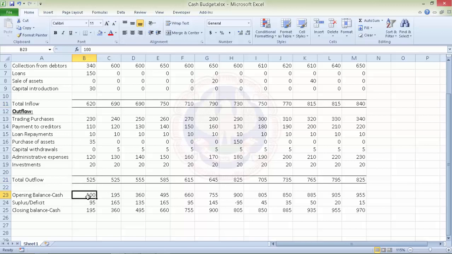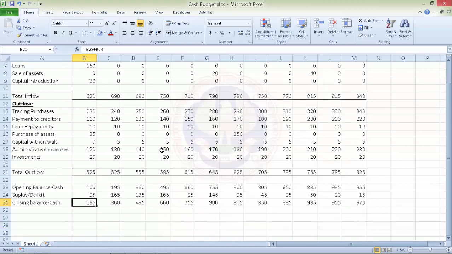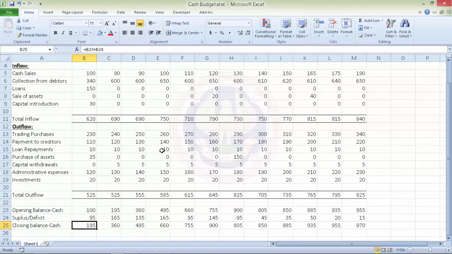The surplus or deficit can easily be calculated with Excel using a simple formula, and for the closing balance also we can use a very simple formula. So if we have these figures, we can very easily, using Excel, prepare a cash budget.